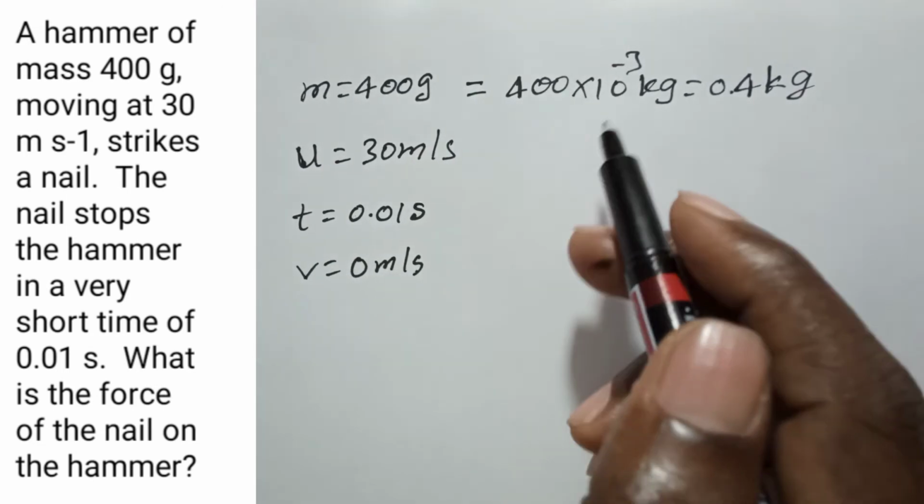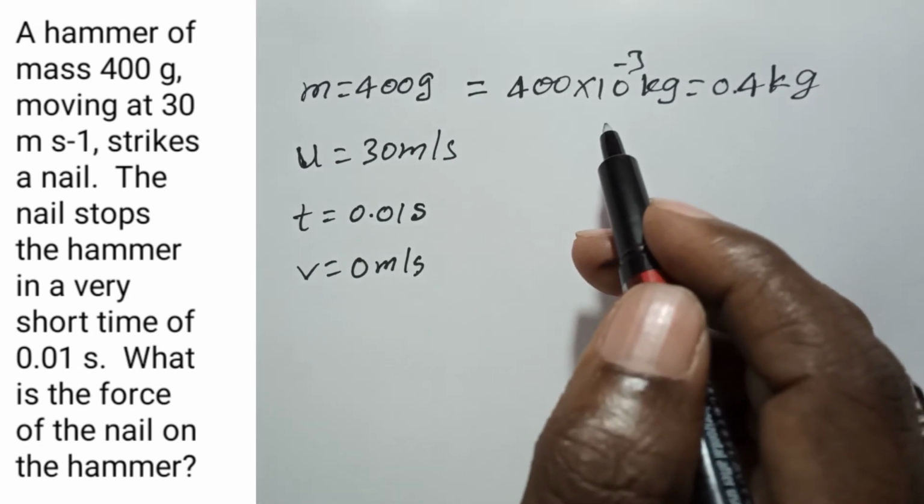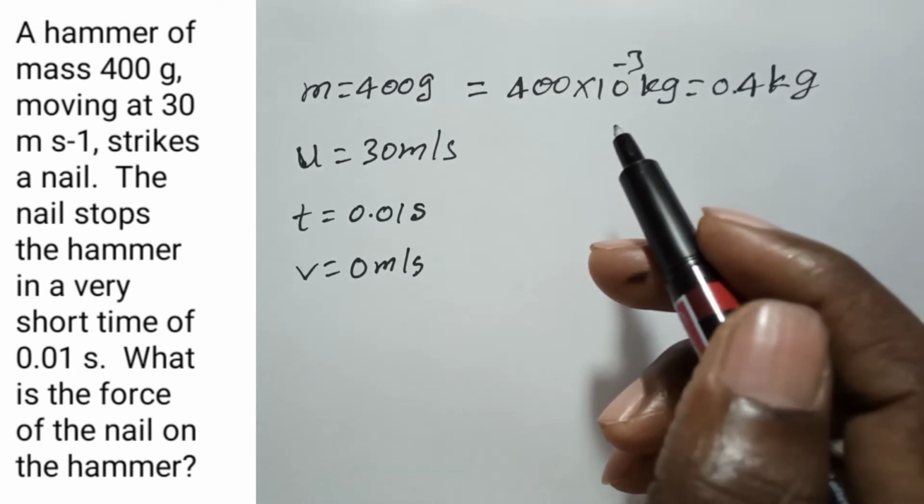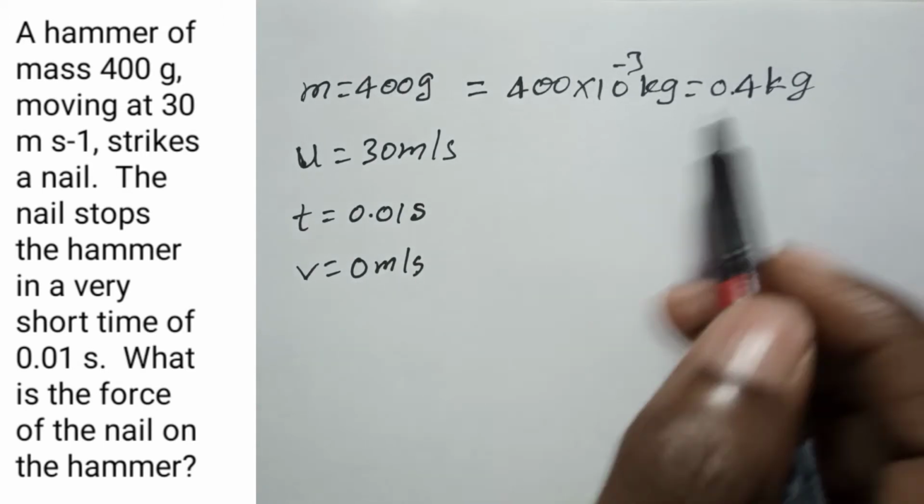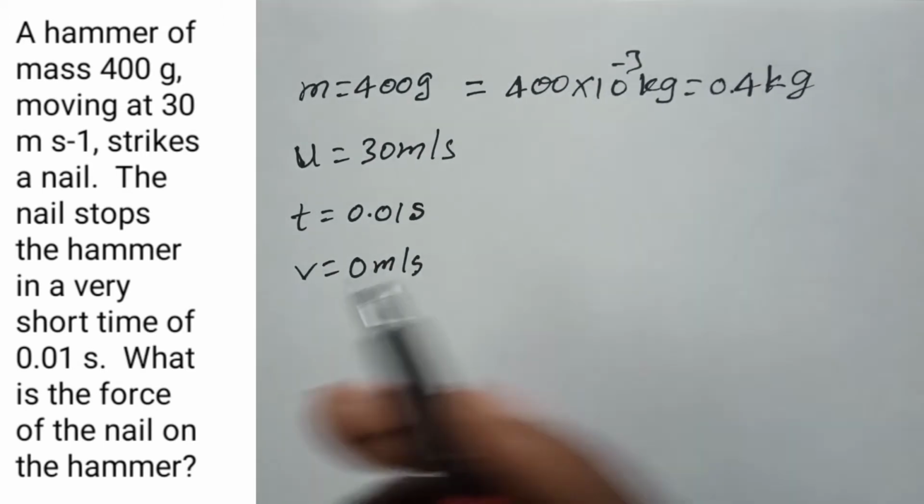Actually, if you want to solve a problem, definitely all the units should be in the same system, either CGS system or MKS system or SI system. So now all the values are in the same system, then we can solve the problem.